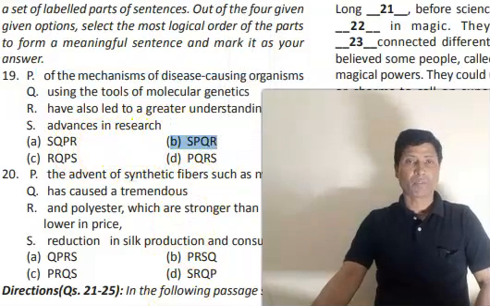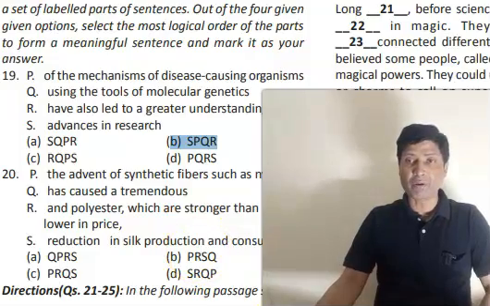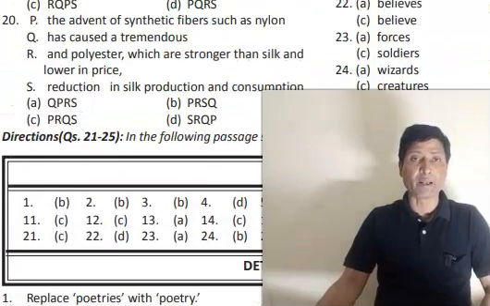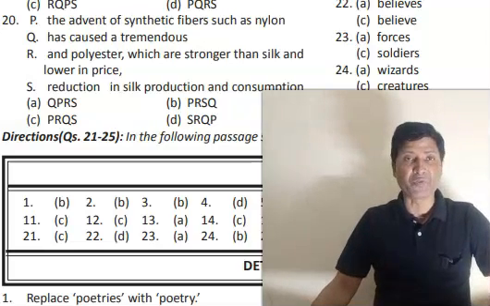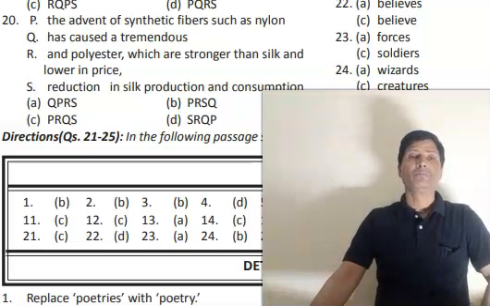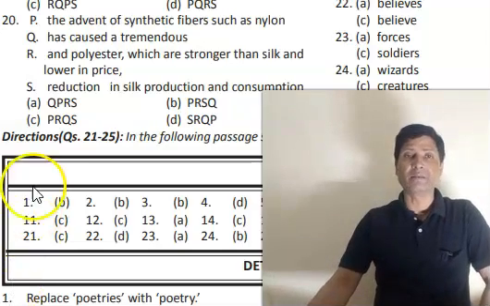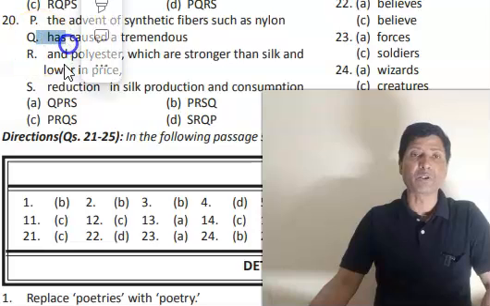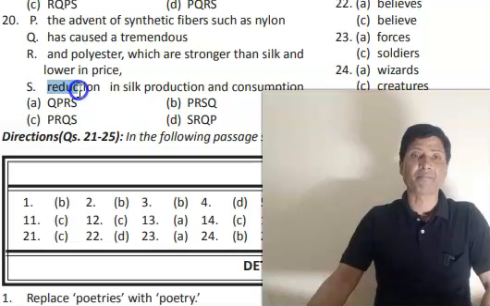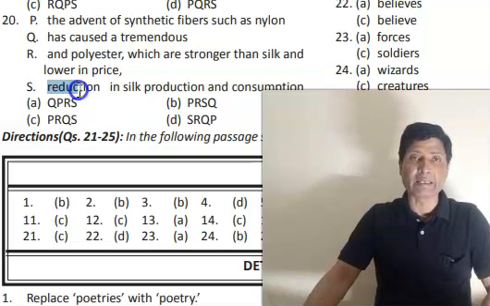SPQR. Then look at question number 20. What should be question number 20? Read the sentence carefully and then try to find out the answer. Again, try to find out the starter of the sentence. So what should be the starter? The advent of synthetic fibers such as has, this cannot start. So your starter should be S.